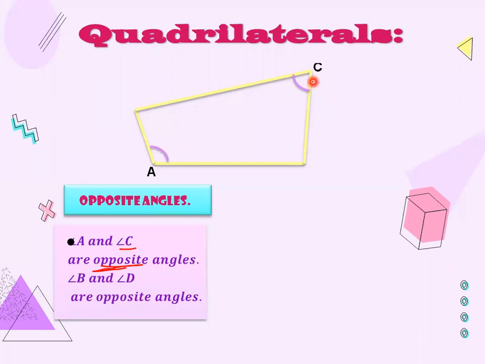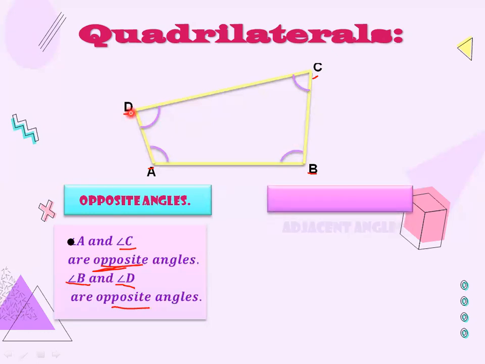Then angle B and angle D are opposite angles. How? This is your angle B, and the opposite angle of angle B is this one, that is angle D. So how many pairs of opposite angles are here? Two. This is angle A and angle C, angle B and angle D. These are the opposite angles.